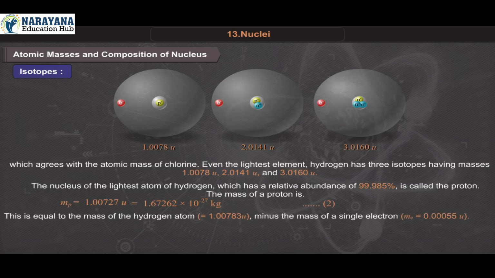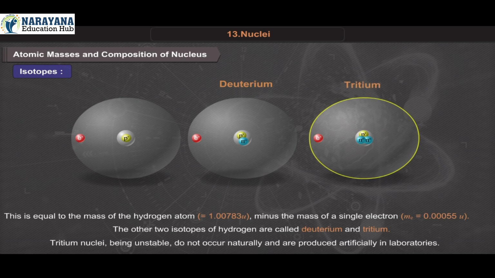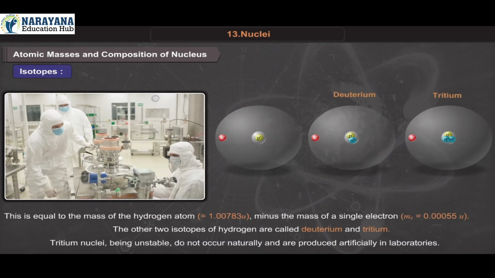This is equal to the mass of the hydrogen atom, 1.00783 atomic mass unit, minus the mass of a single electron, that is Me, which is equal to 0.00055 atomic mass unit. The other two isotopes of hydrogen are called deuterium and tritium. Tritium nuclei, being unstable, do not occur naturally and are produced artificially in laboratories.